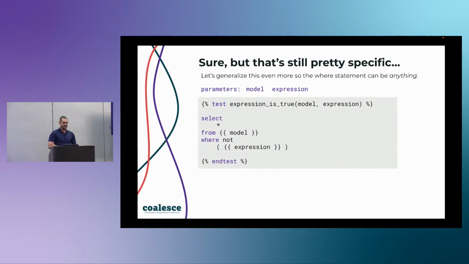You'll notice that we've changed the words and we've also changed the text. This is because in DBT, like I said at the beginning, you test for things that are opposite. So if we have a test called expression is true, we have to find where that expression is not true in our test, which is why in our where, we added a not, and we've surrounded our expression in parentheses. That means everything that we put into our parentheses saying this should be true, we will invert that for the logic. So let's go ahead and create this.